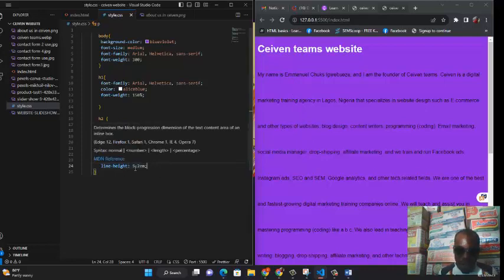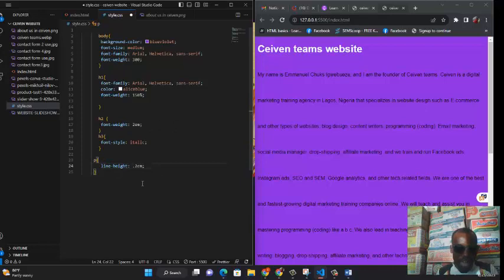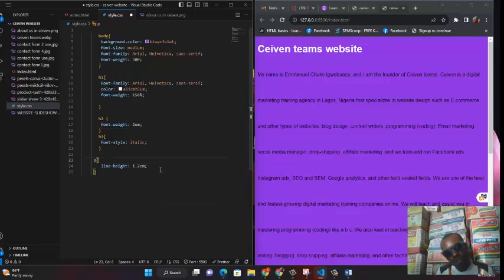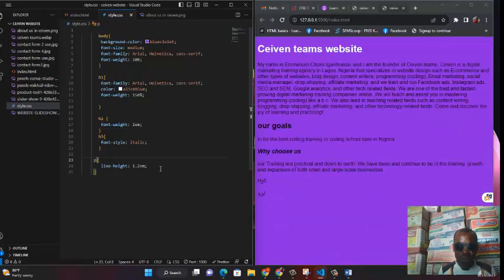So that shows it's working. I just want you to know that it's working, okay? Let's take it back to our 1.2. So this is the work of line height. You can actually use EM, you can use PX, you can also use percentage, you can also use keyword. I've explained those terms, so there's nothing new to you. You just need that before we come over to this line height, okay?